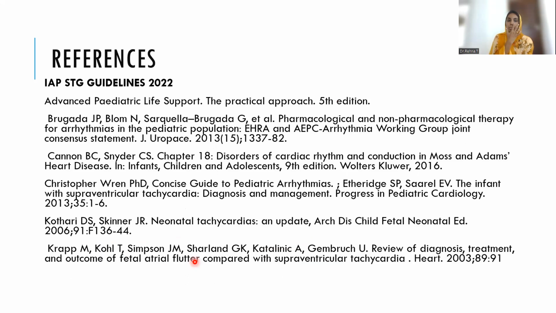So these are the references. In this session, we have discussed what supraventricular tachycardia is. Please remember, the rate is really high. In infants, it is more than 220 per minute, and beyond that age, it is more than 180 per minute. It is a narrow complex QRS tachycardia. There are different mechanisms for that. What exactly you will see in the ECG and how exactly you will manage has been told.